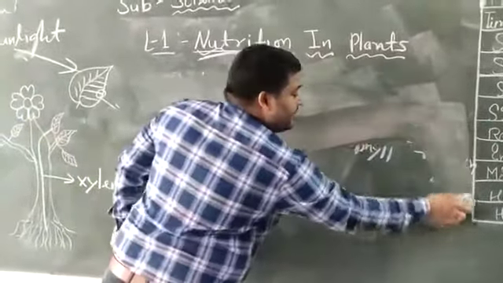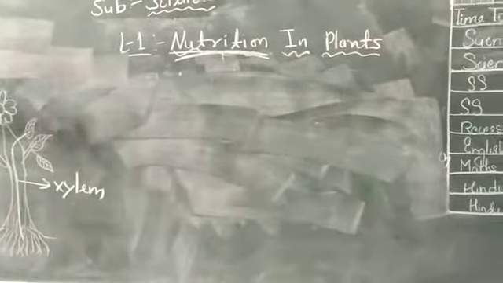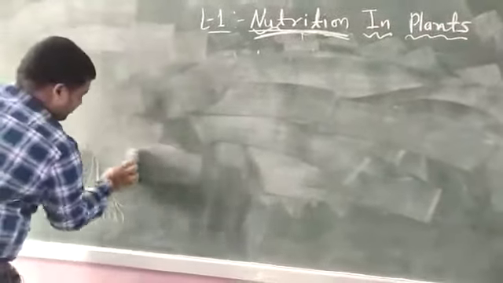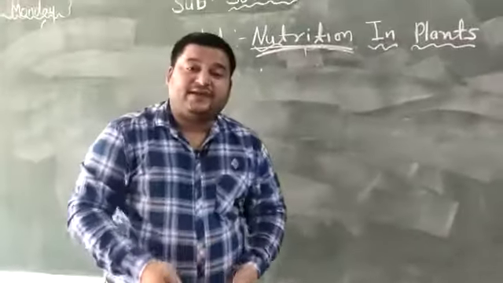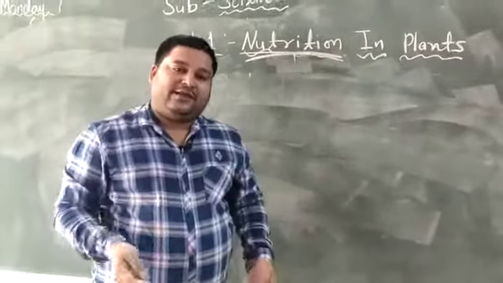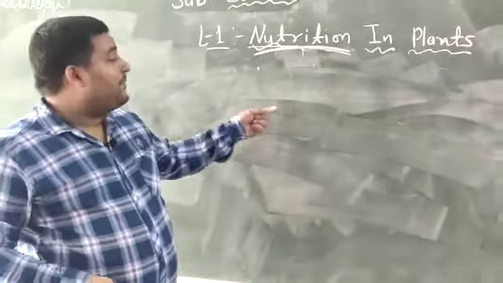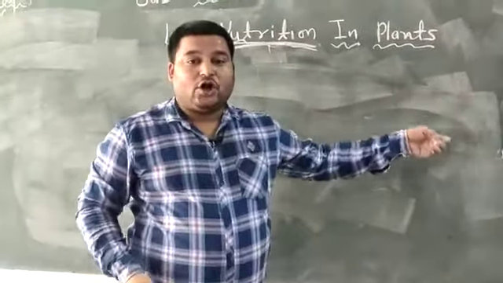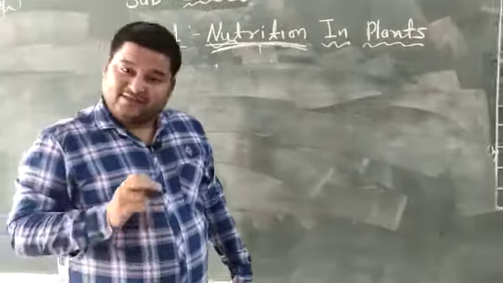Photosynthesis is important not only for plants but also for animals. How? What is the importance of photosynthesis for animals? If plants do not prepare their food, then what can we eat? Simple. Second thing, one byproduct is released that is called oxygen, and you know that oxygen is very important for survival.